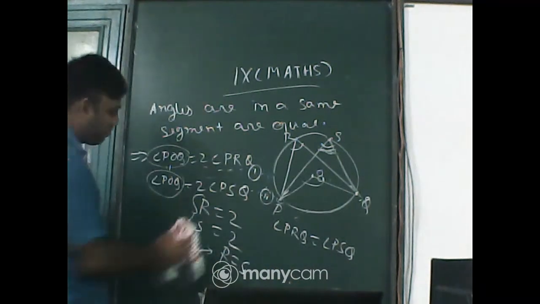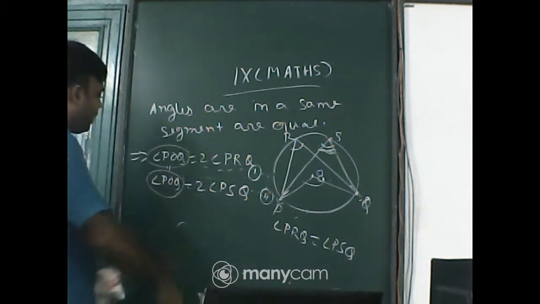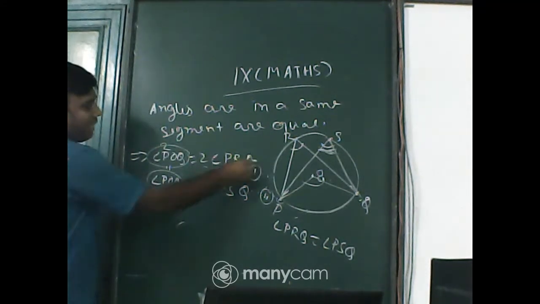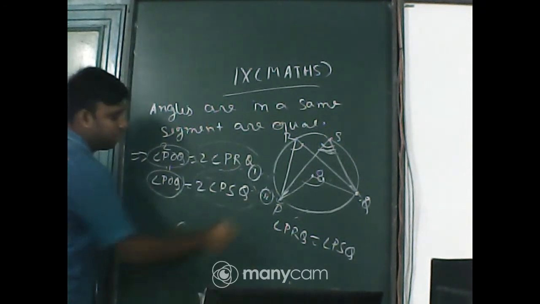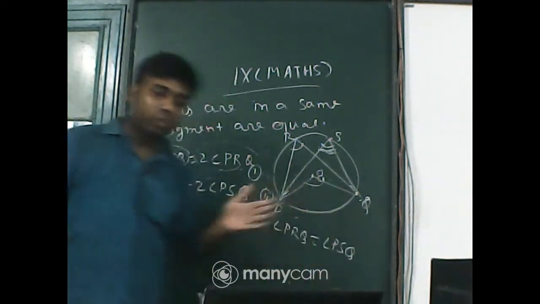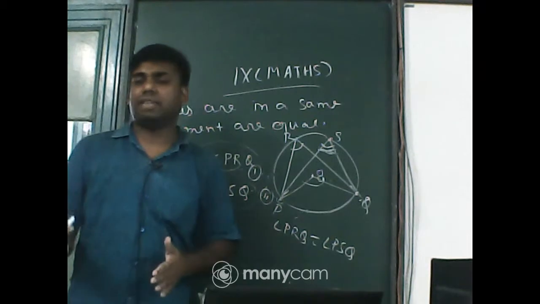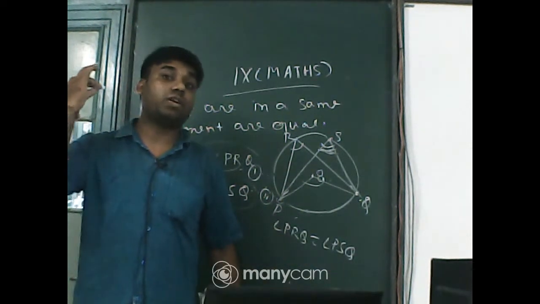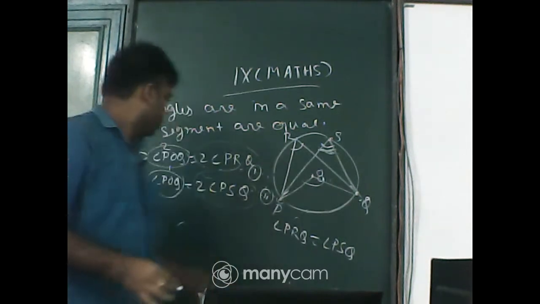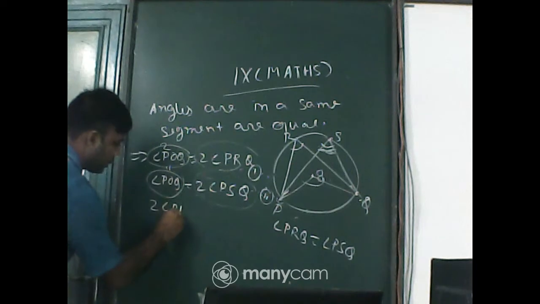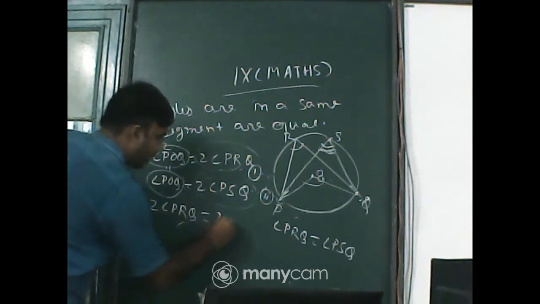If the left hand sides are equal, then the right hand sides must also be equal. It is mandatory. So you can say 2 into angle PRQ equals 2 into angle PSQ.